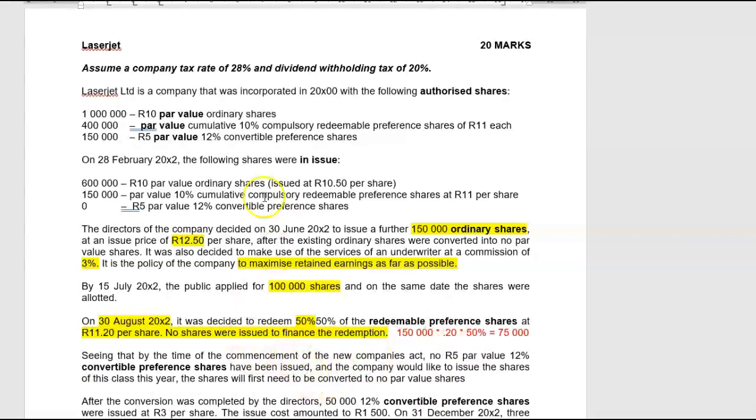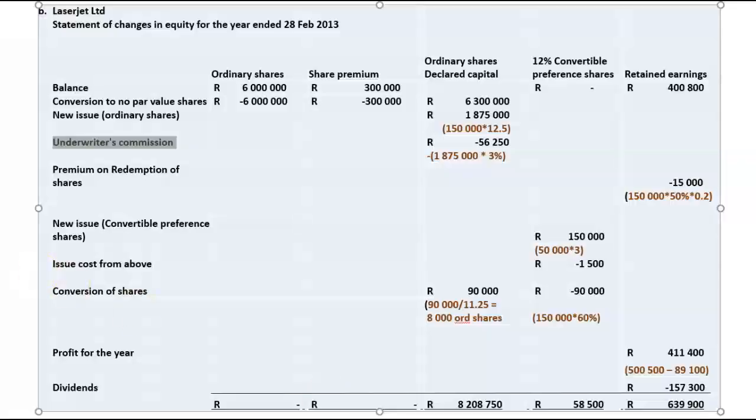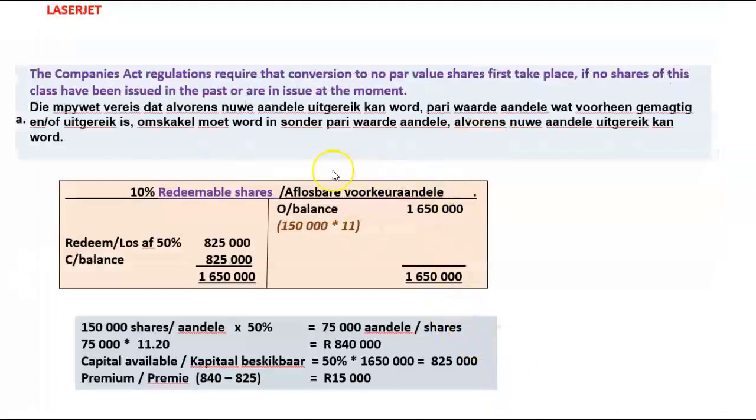Now, the first thing that you must ask yourself is how much money is currently lying in the share capital account. Remember when we started off, we did the account. We said, well, there was 150,000 at R11, which is 1,650,000. We're going to repay 50% of that amount.